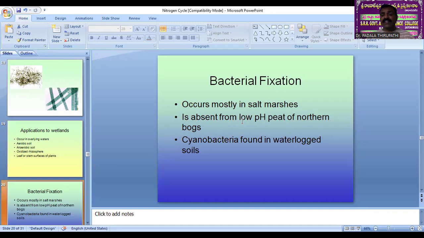In acidic condition, the nitrogenase enzyme is in inactive mode, and the entire mechanism of nitrogen fixation is stopped due to low pH. That's why the pH value of the soil must be more than 7 or 7.5. And cyanobacteria are found in waterlogged soils. In waterlogged conditions, most cyanobacteria members grow abundantly. So they are also responsible for the fixation of nitrogen.